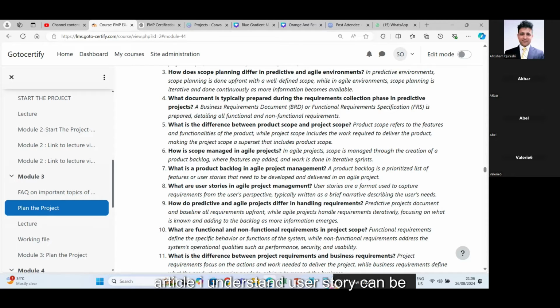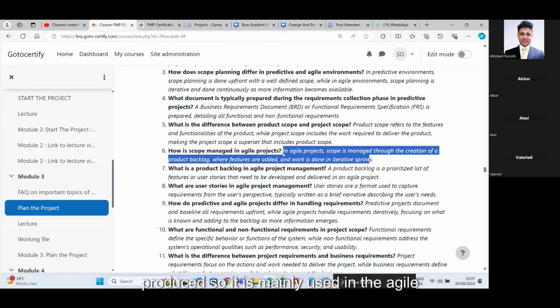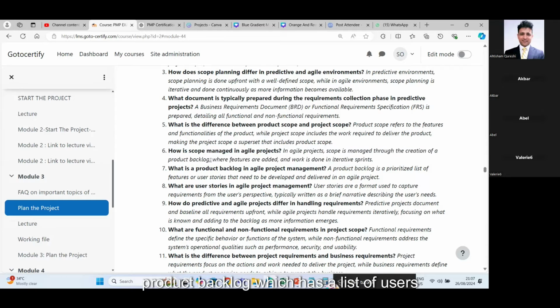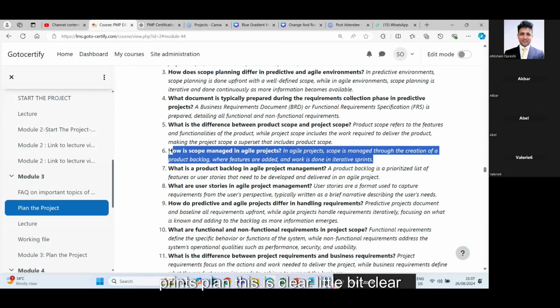I understand a user story can be lengthy as well, but unlike the business requirement document, a user story is a template in which we can write clearly what feature needs to be produced. So it is mainly used in agile. And in agile, we have the product backlog, which has a list of user stories, which are actually the descriptions of the features which need to be added. And we use it whenever we need to do the sprint plan. This is clear?